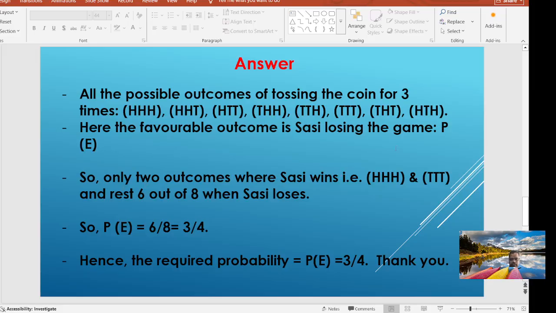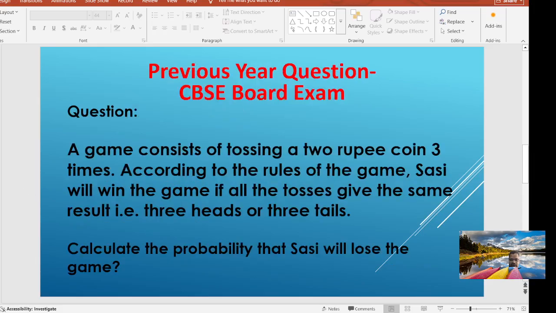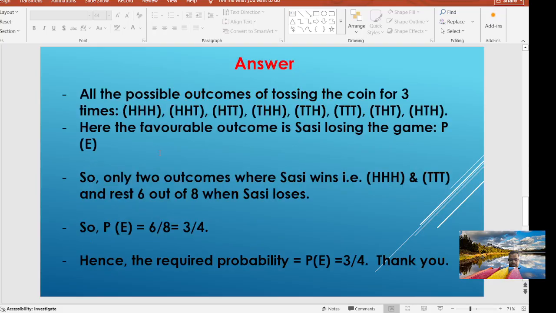So if you see, out of the total, how many outcomes? 8 outcomes. Sasi can win only if the tosses give the same result, 3 heads or 3 tails. How many times are 3 heads or 3 tails coming? 1 time head, head, head is coming, and 1 time tail, tail, tail is coming.